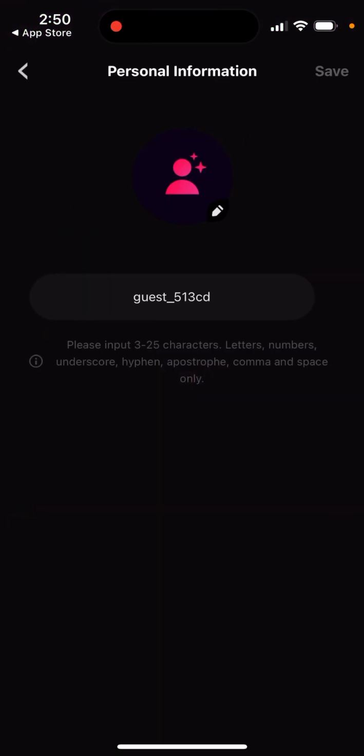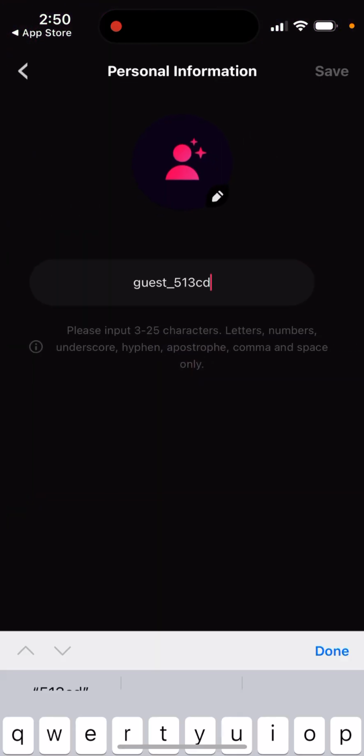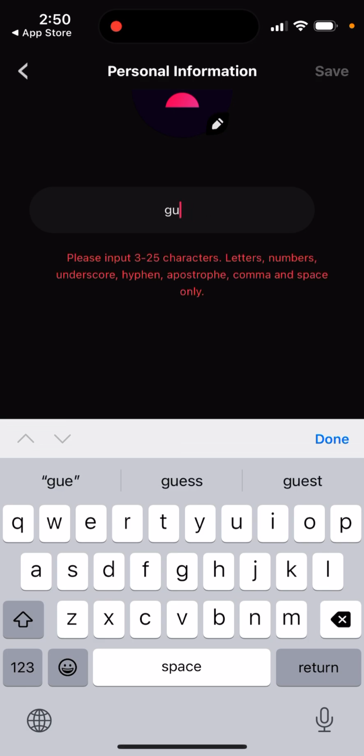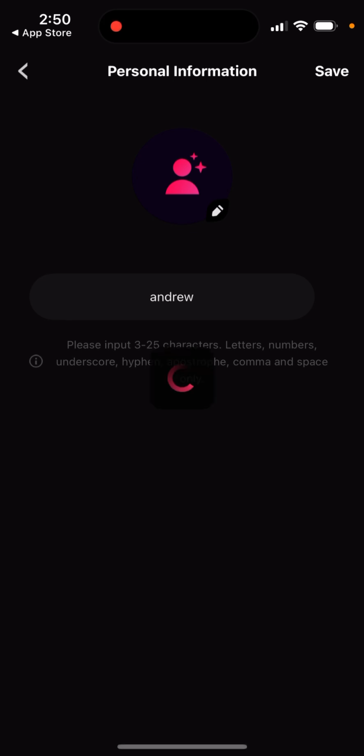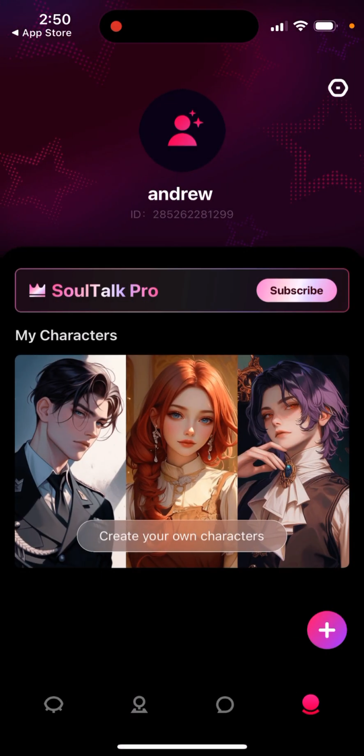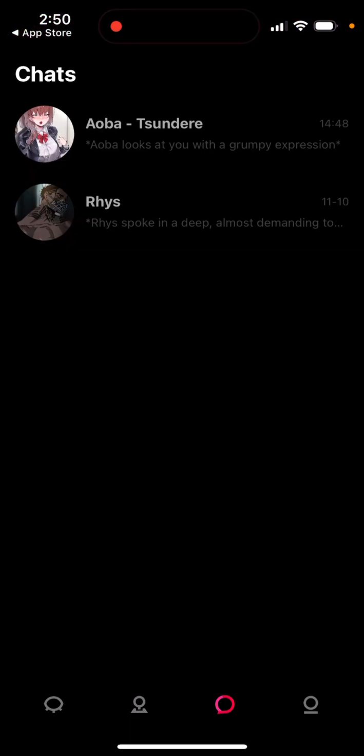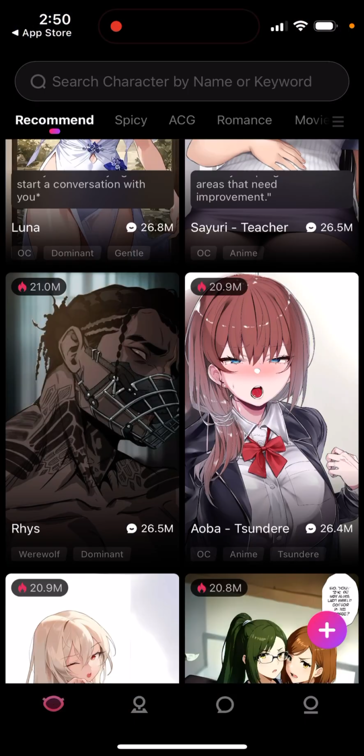Then you have your profile. You can change your username and create a lot of characters. So that's your name and that's your ID. And that's the app. So there you have it.